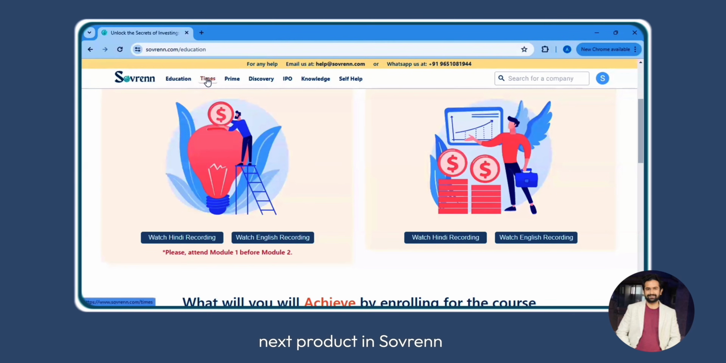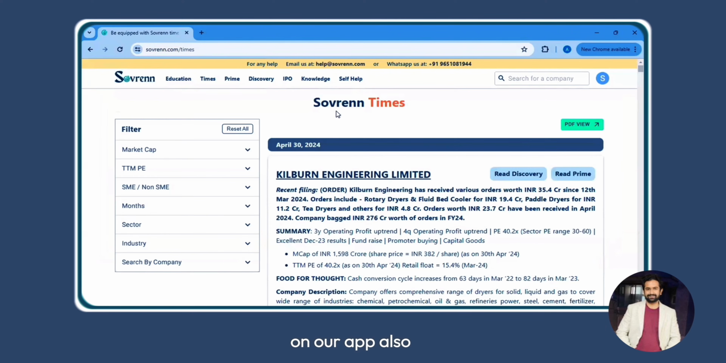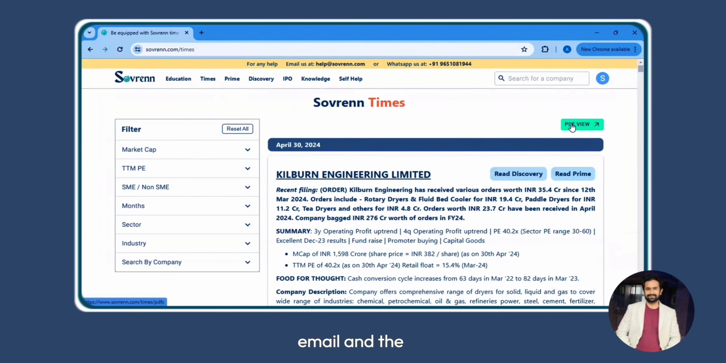Our next product is Sovereign Times. Sovereign Times comes on our app also, on your email also, and even on WhatsApp it is sent. And you have two views for Sovereign Times: the PDF view, which you will get on your email, and the normal view, which you can see here. In Sovereign Times, we cover information which we think is critical.